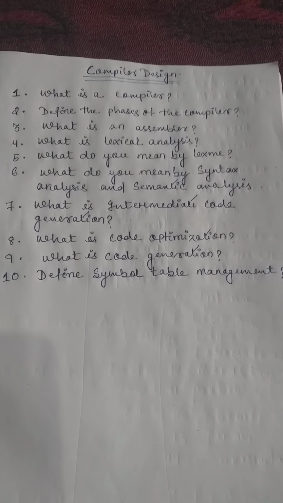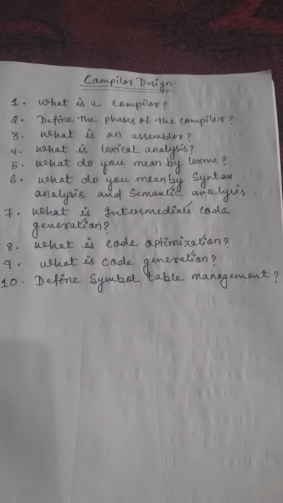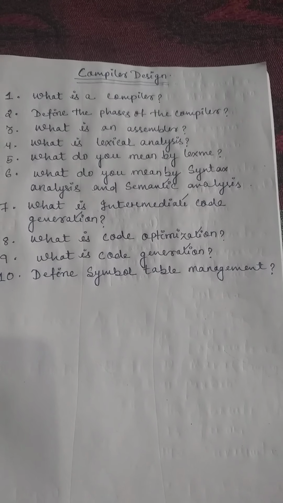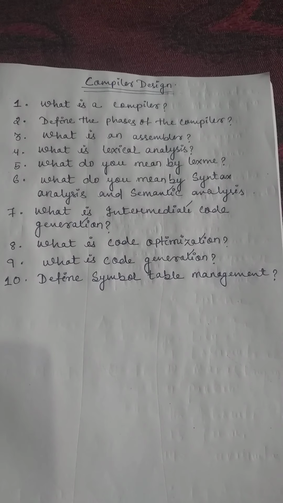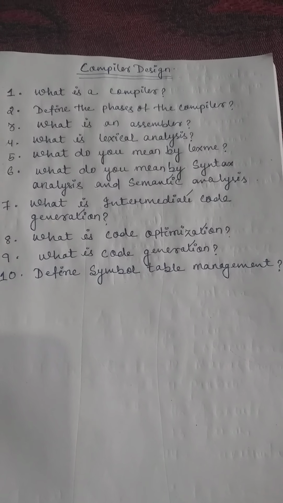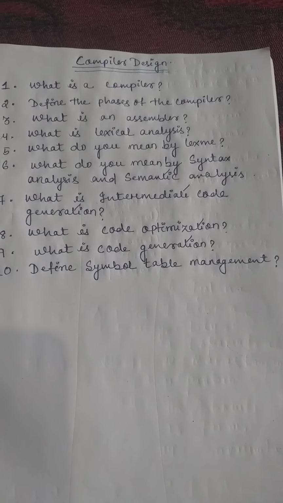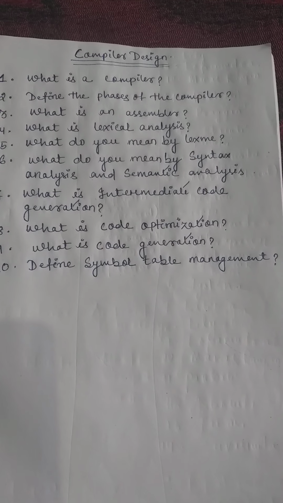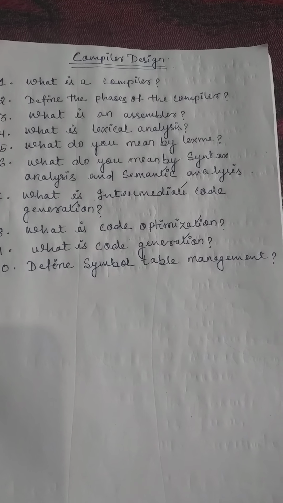It allows us to find the record for each identifier quickly and to retrieve the data from that record.